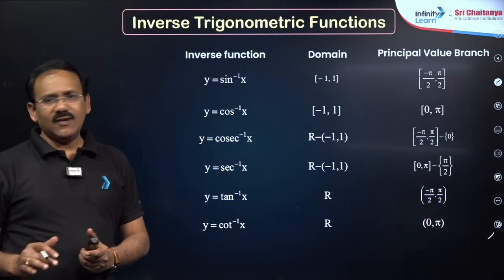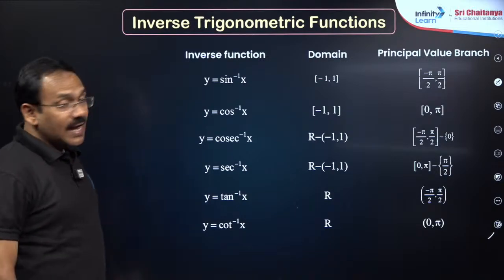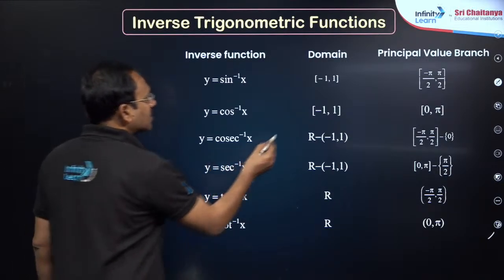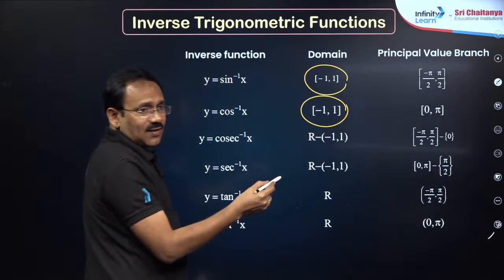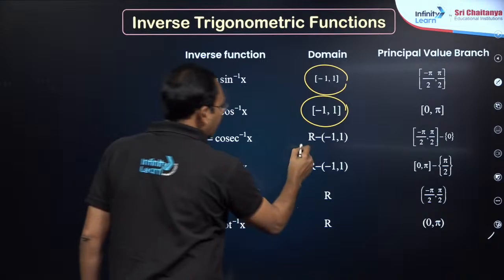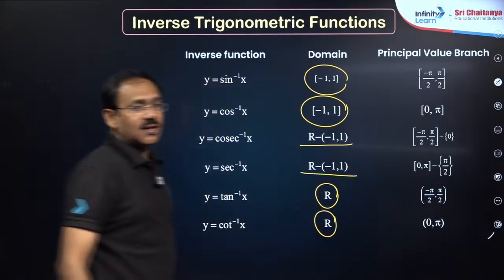Most important in inverse trigonometric functions is domain and range. Sin inverse function, domain must be -1 to 1, even cos inverse also. Cosecant inverse x, obviously its complement, secant inverse also. Tan inverse x, cot inverse x, domains are important.